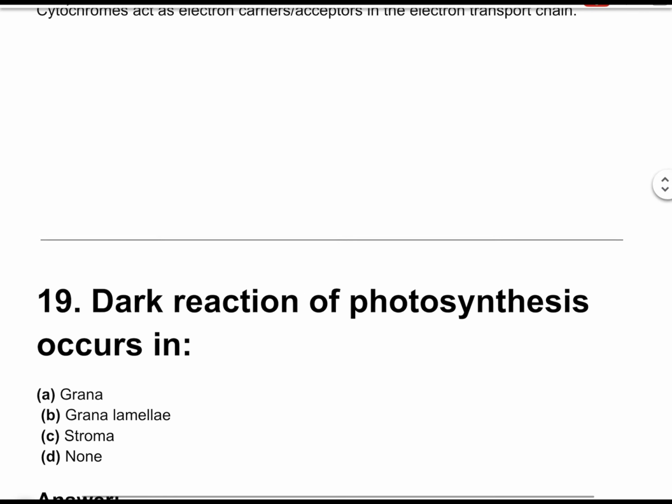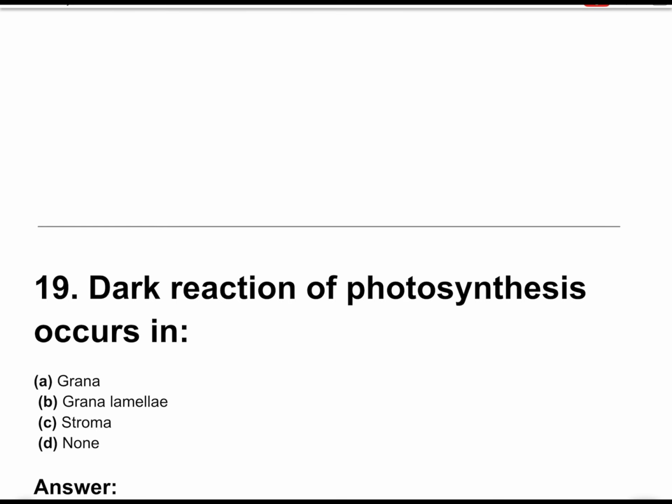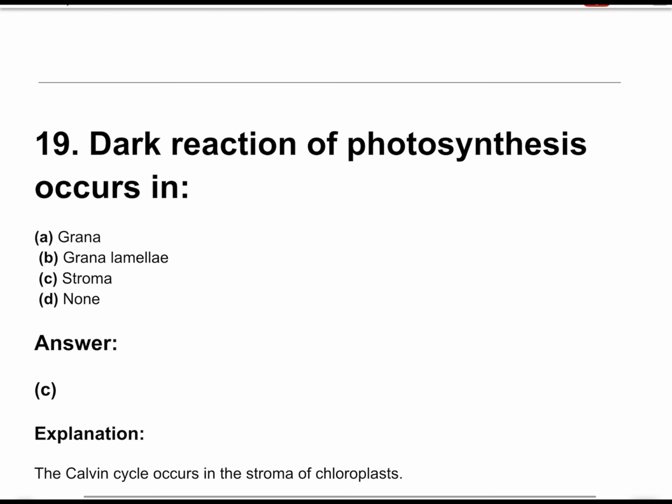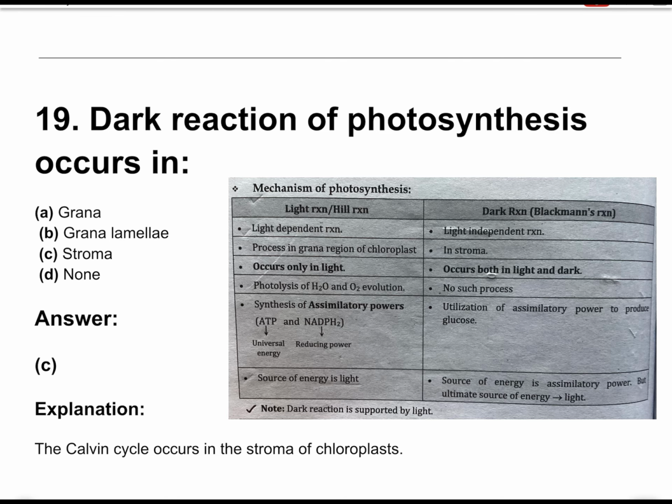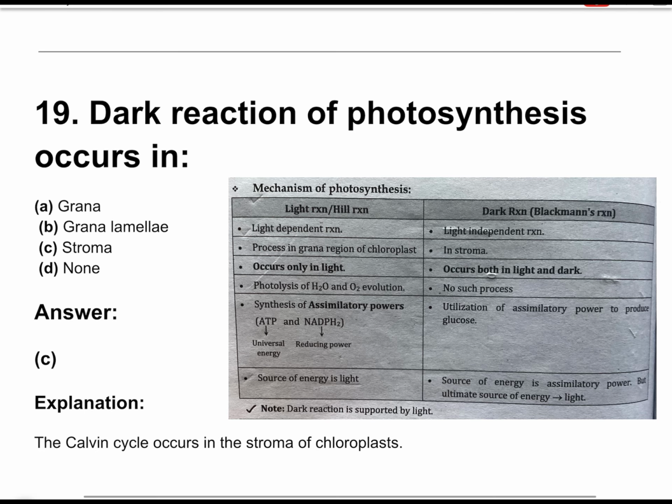Question number 19. Dark reaction of photosynthesis occurs in. The correct answer is option C. Stroma. The Calvin cycle occurs in the stroma of chloroplasts.